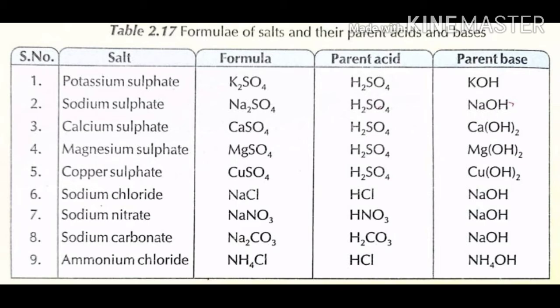Similarly, the remaining: sodium sulfate, Na2SO4 formula, parent acid H2SO4, parent base NaOH. Third one, calcium sulfate, CaSO4 formula, parent acid H2SO4, parent base Ca(OH)2. That is, when H2SO4 reacts with Ca(OH)2, there is a formation of the salt CaSO4. Fourth one, magnesium sulfate, MgSO4, parent acid H2SO4, parent base Mg(OH)2. Fifth, copper sulfate, CuSO4, parent acid H2SO4, parent base Cu(OH)2.